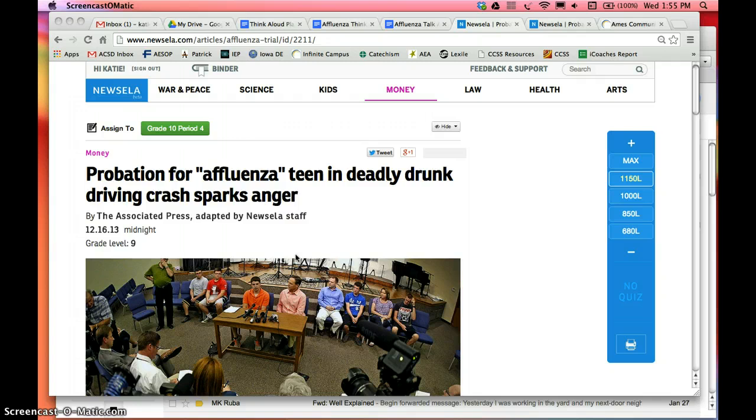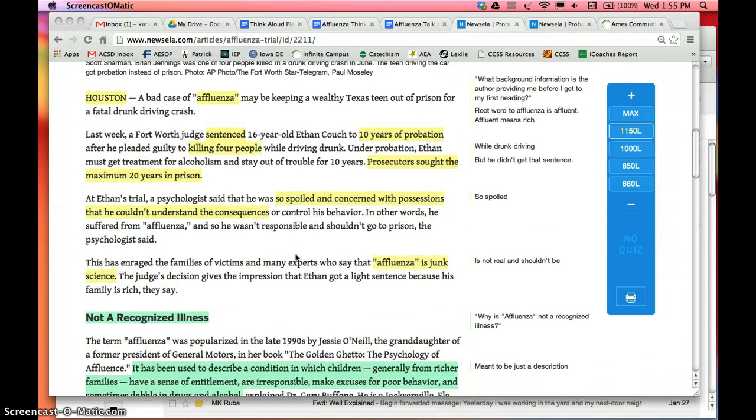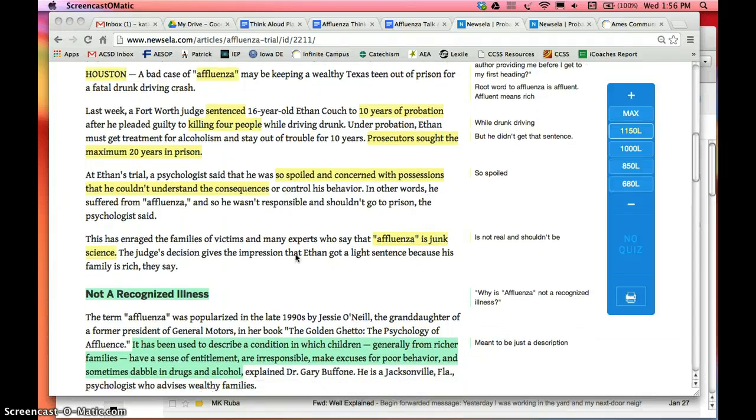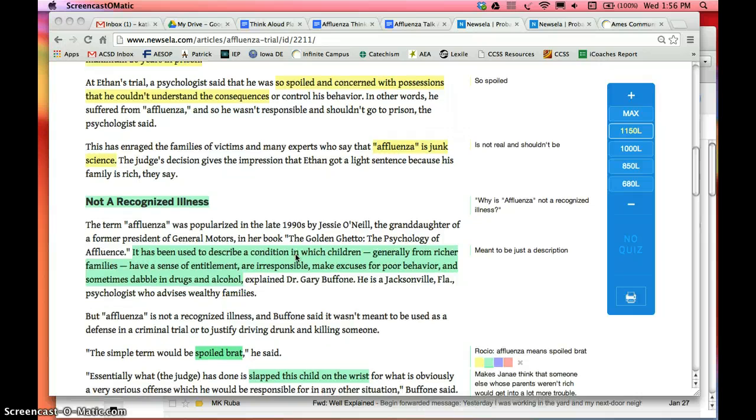In this newspaper article, the author divided the text into 3 sections. The first section did not have a heading, which tells me the author is providing me with background information I need to be able to understand the rest of the text. Following that introduction, the author uses headings. When an author uses headings, he or she is letting me know what I need to focus on.